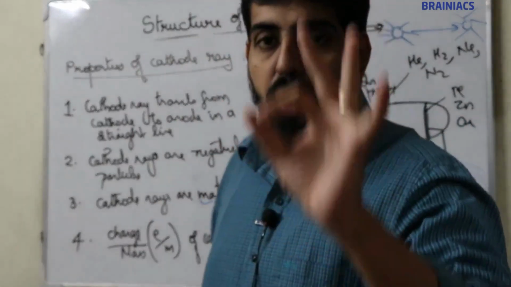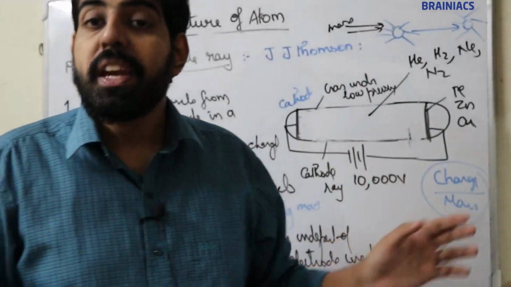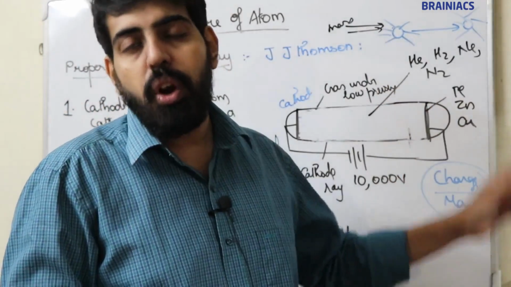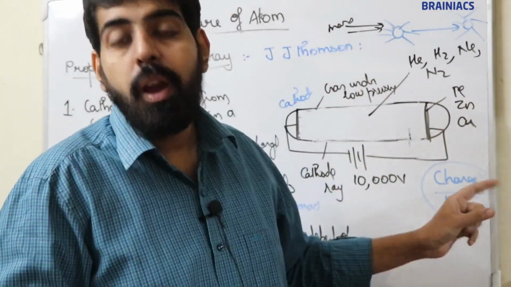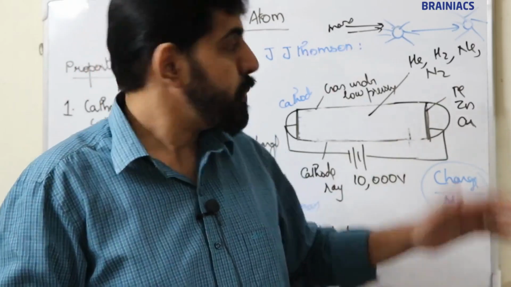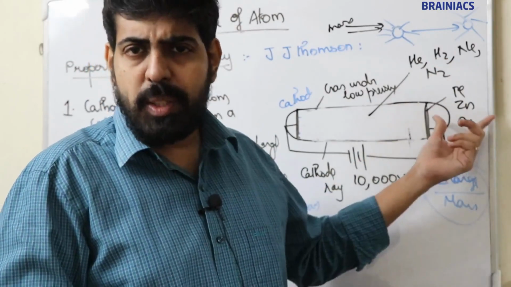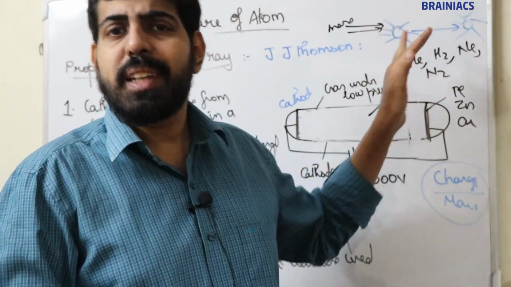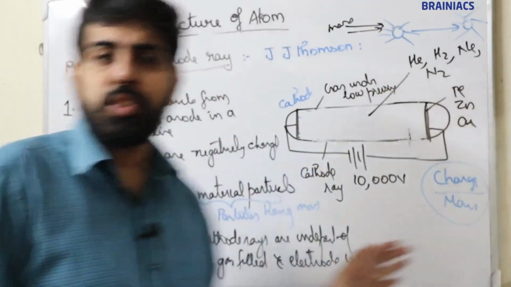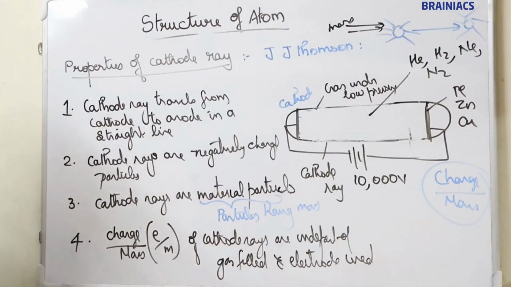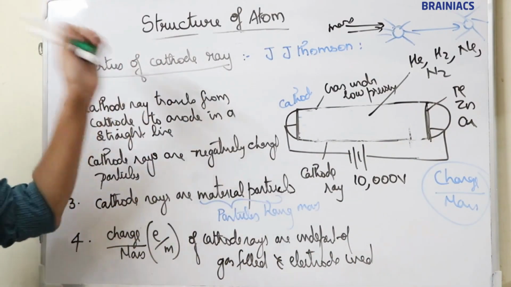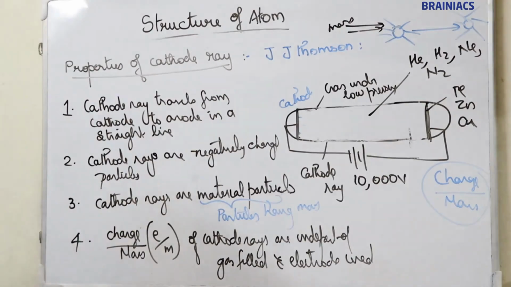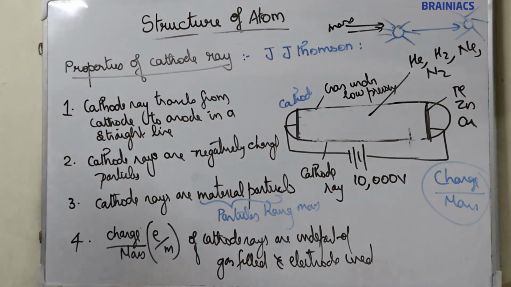Irrespective of the nature of gas or electrode used, the charge by mass ratio of cathode ray produced always remains the same. He changed the gas and also he changed the electrode. Irrespective of the nature of gas and electrode used, the e/m ratio for a cathode ray always remains the same. I think it's clear. So these are the 4 important postulates.